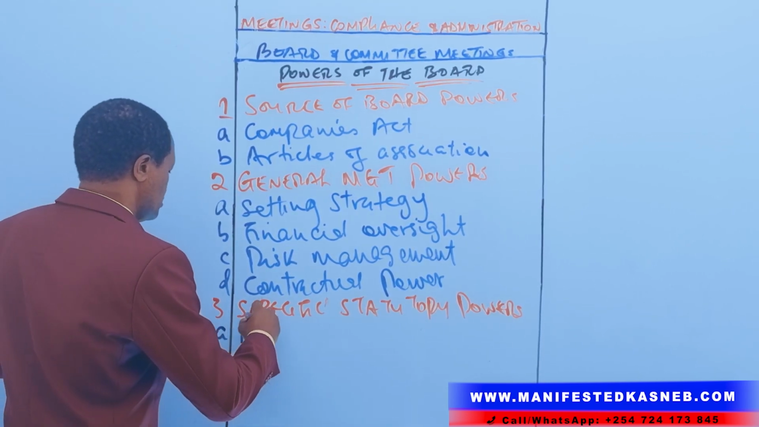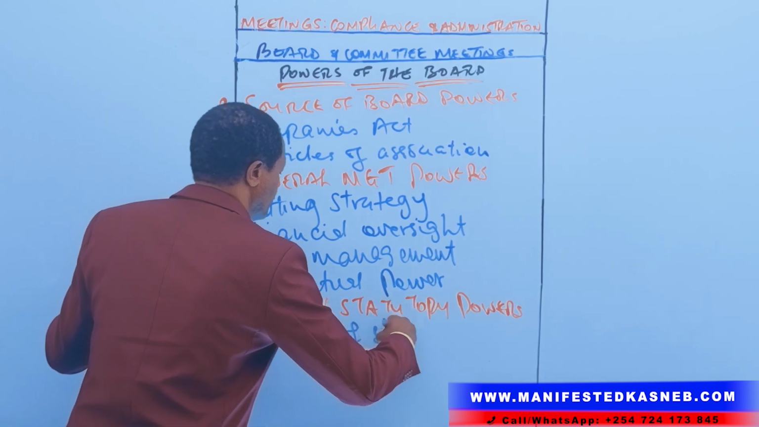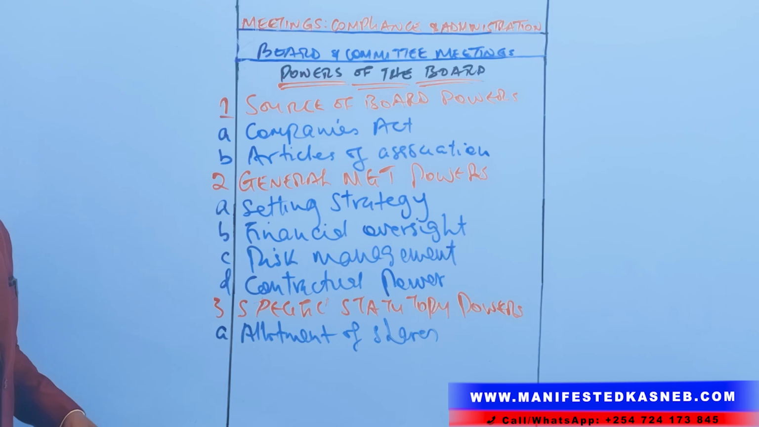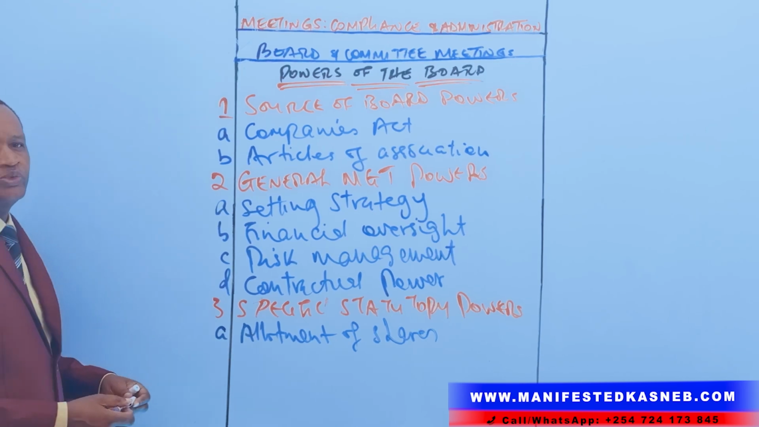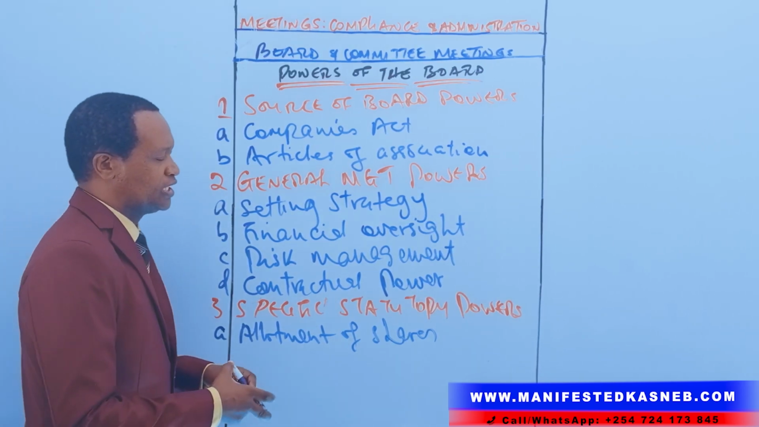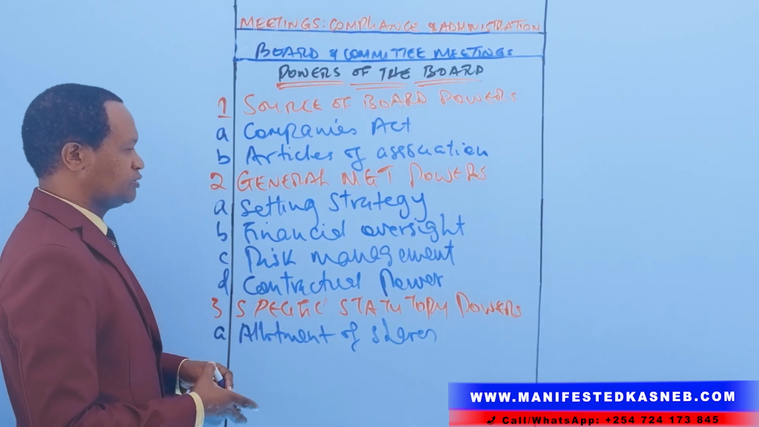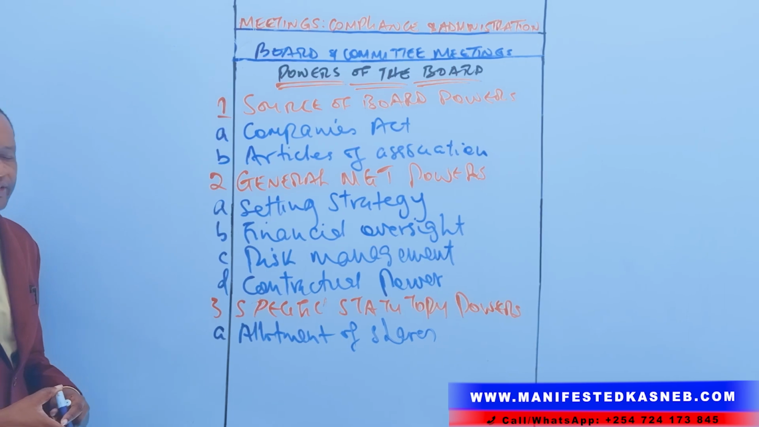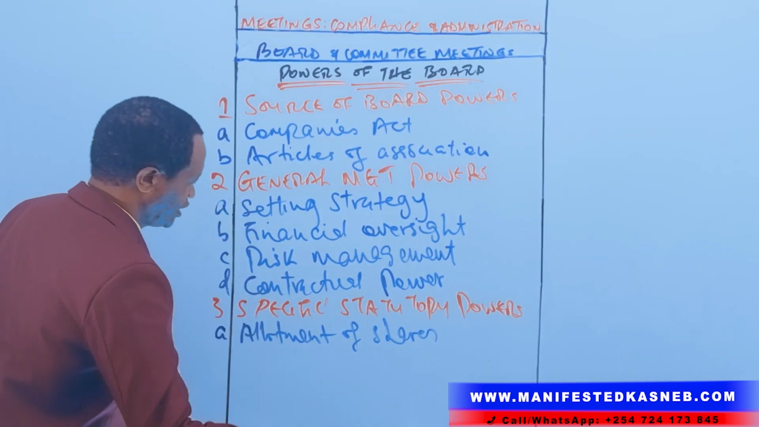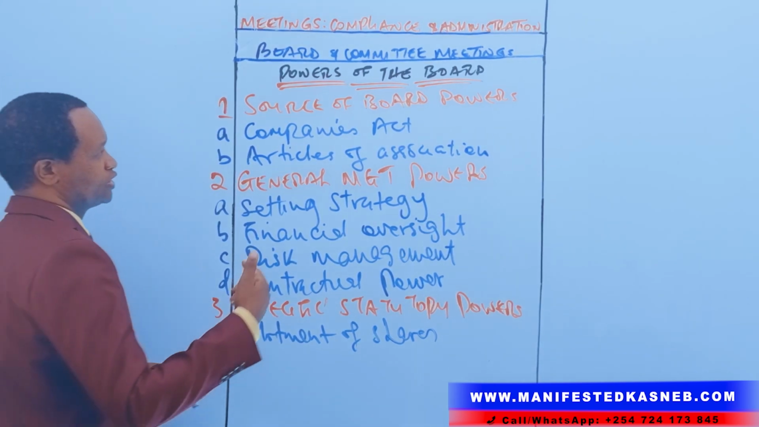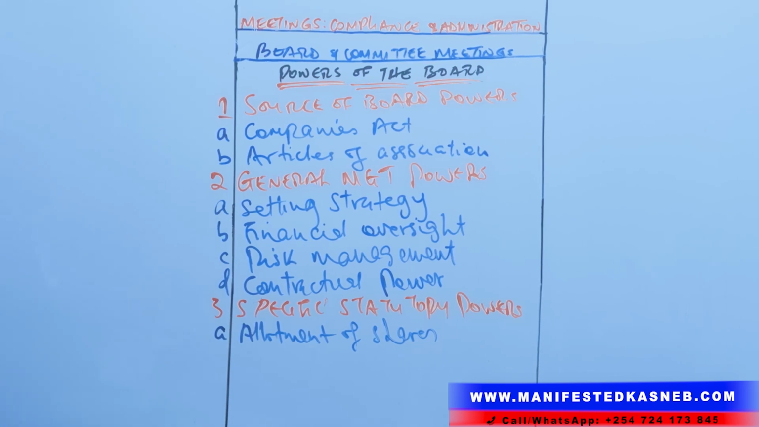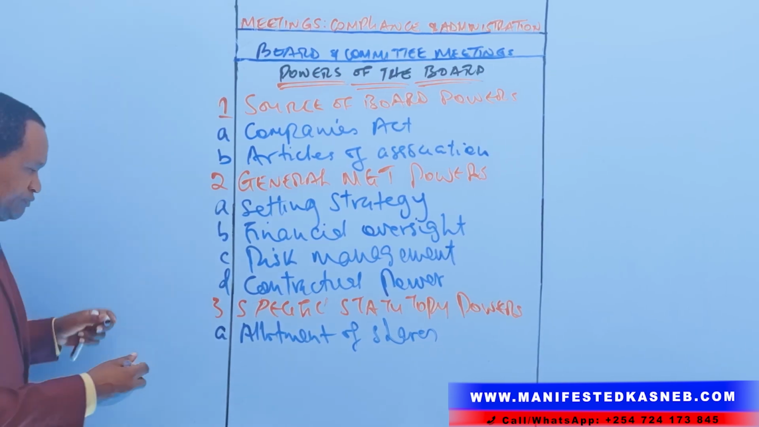One, allotment of shares. This is the power to issue new shares, subject to shareholder authorization and subject to what we call preemption rights. So the board has the power to issue new shares, but that issuing of new shares is subject to the shareholder approval or authorization.